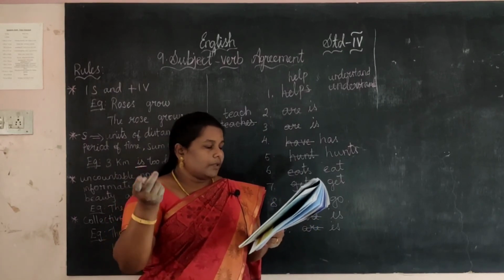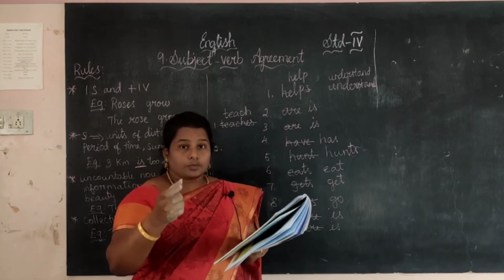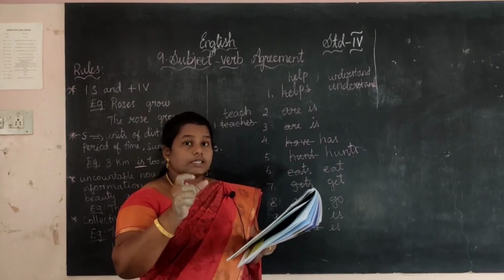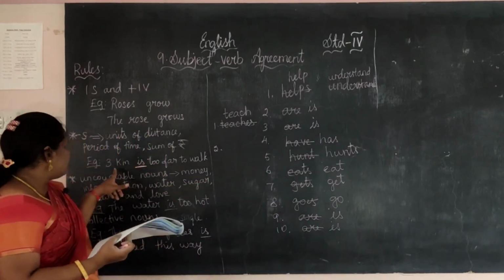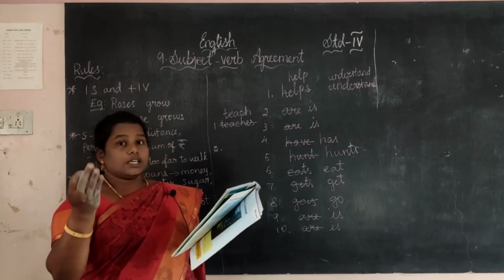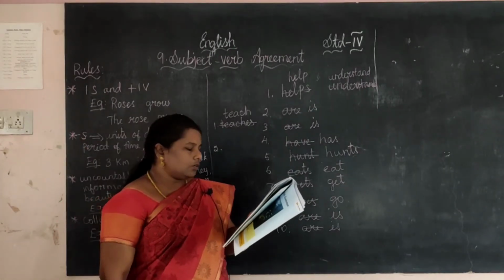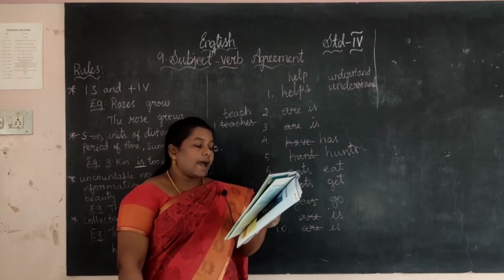Okay. Next one. The rice or rice. Singular or plural? We want to take it as singular because it is uncountable. So what do we want to give? You can check it and write. Is or are changes to what? You want to change. Okay. Next one. This bottle have.